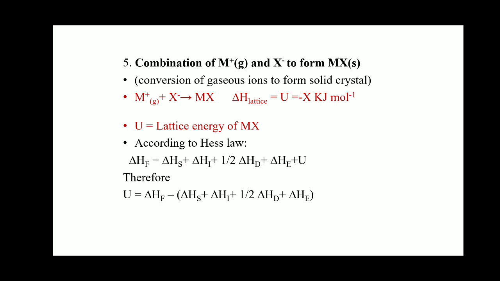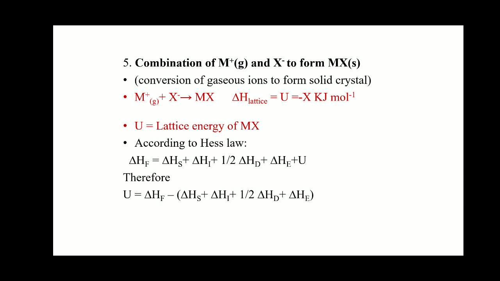The energy released is the lattice energy, delta H lattice, which is also represented by the symbol U. It is equal to minus x kilojoules per mole. Again it is a minus sign, which means energy is released.